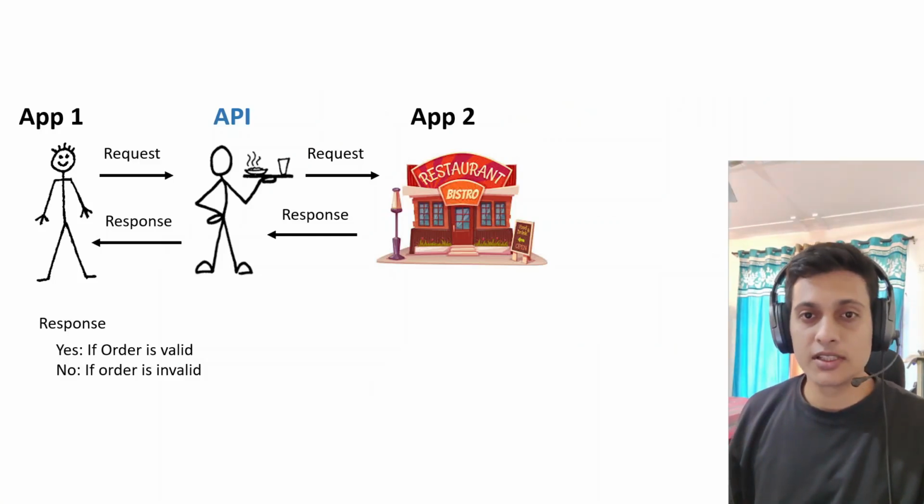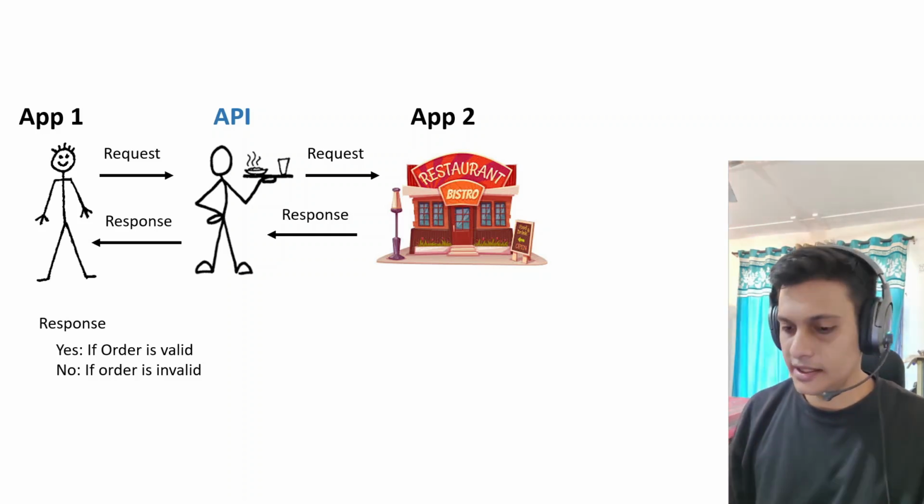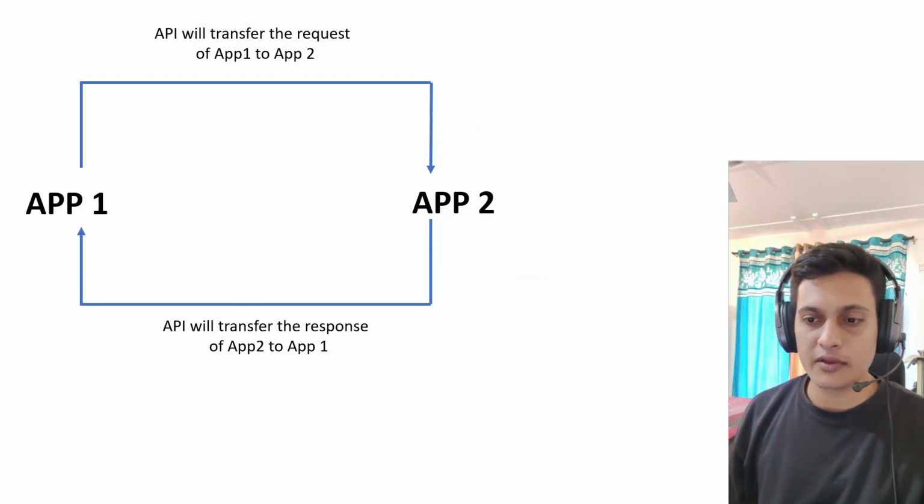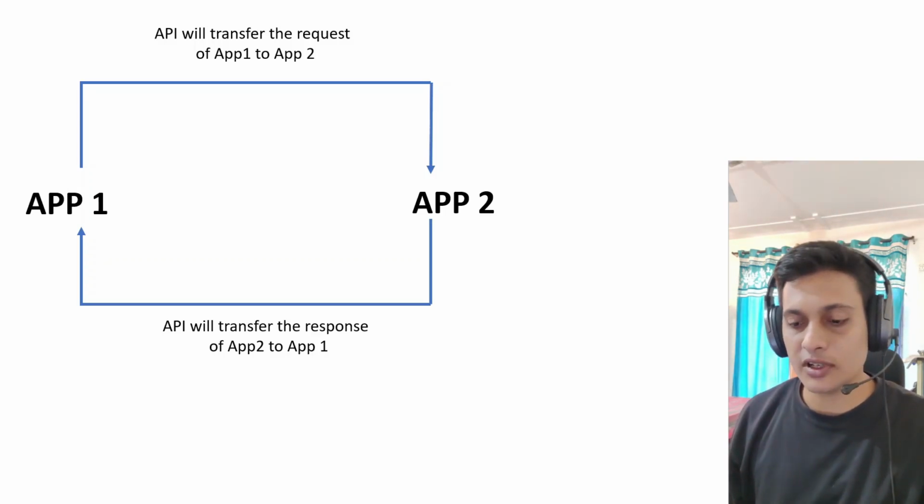And in the first part of this series, we learned about what an API is using this example. From this example, it is clear that the API is responsible for transferring the request of application 1 to application 2, and the API is the only one responsible for transferring the response of application 2 to application 1.